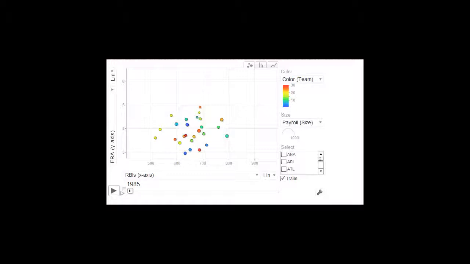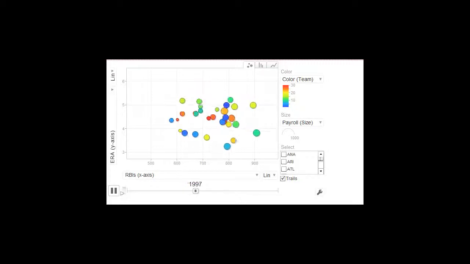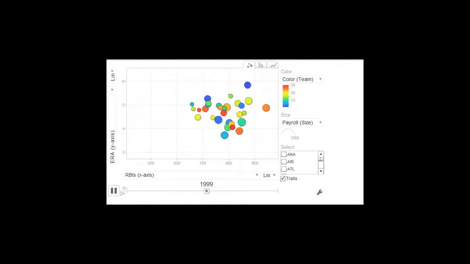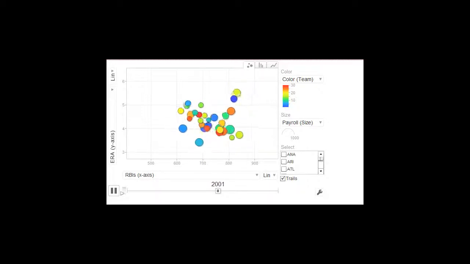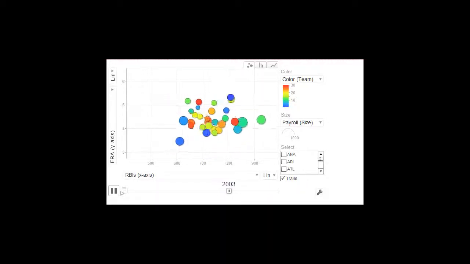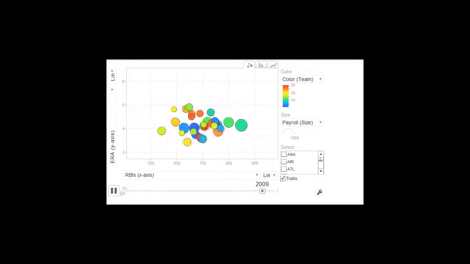Now watch as we move forward in time from 1985 to 2012. Each year, the bubbles get larger. Payrolls have on average increased by 10 times since 1985. After the 1994-95 strike, which moved all the bubbles to the left because the seasons were shorter, we see the effect of steroids, more RBIs and higher ERAs, as the bubbles move up and to the right. This continued until about 2003 when Major League Baseball started to test players for steroid use. After 2003, we see the bubbles moving back to the center of the chart, as ERA and RBIs both started dropping slowly.